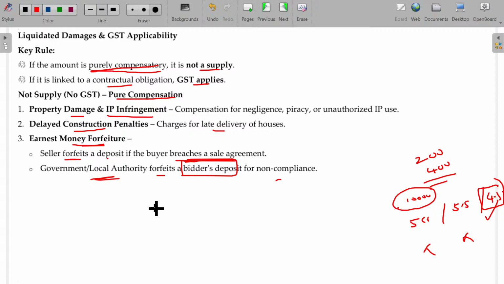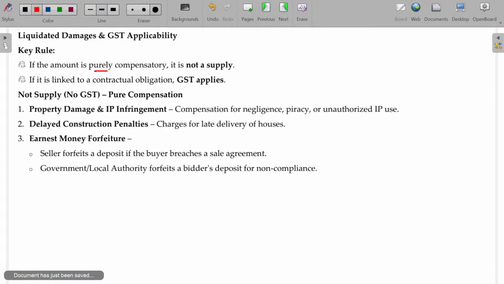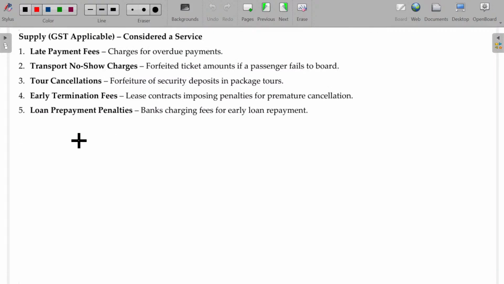This will not be supplied. GST is not applicable. Government, local authority forfeits bidders deposit for non-compliances in some cases. In some cases it may be forfeited. That will not come under supply. These are called purely compensatory in nature. Okay, damage to property, delay, earnest money forfeiture. These things are purely compensatory, not supply. GST will not be applicable.